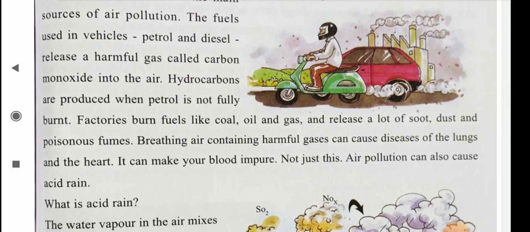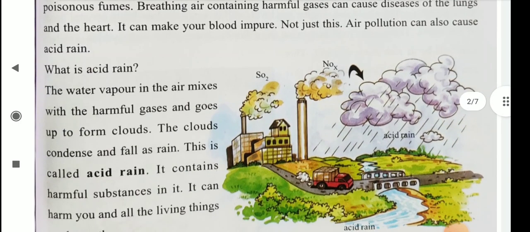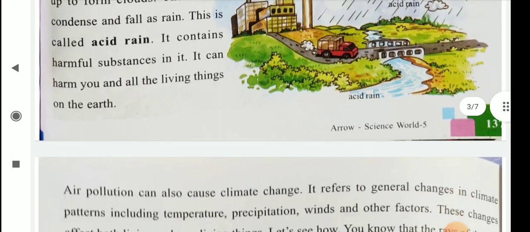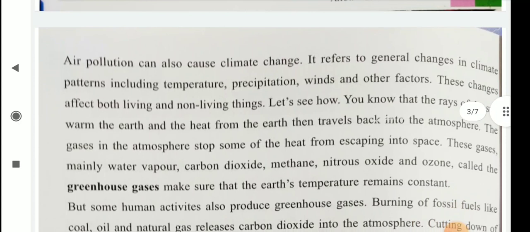Not just this, air pollution can also cause acid rain. Then what is acid rain? The water vapor in the air mixes with the harmful gases and goes up to form clouds. The clouds condense and fall as rain. This is called acid rain. It contains harmful substances in it. It can harm you and all the living things on the earth.